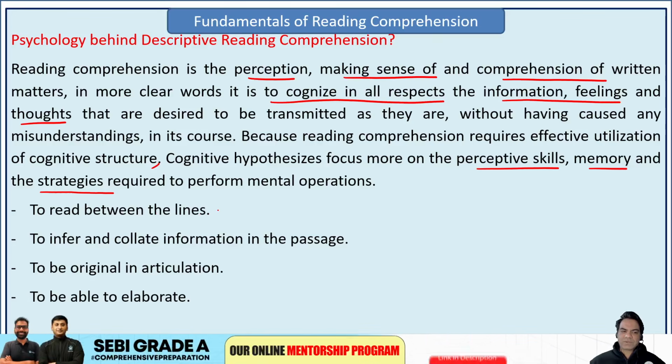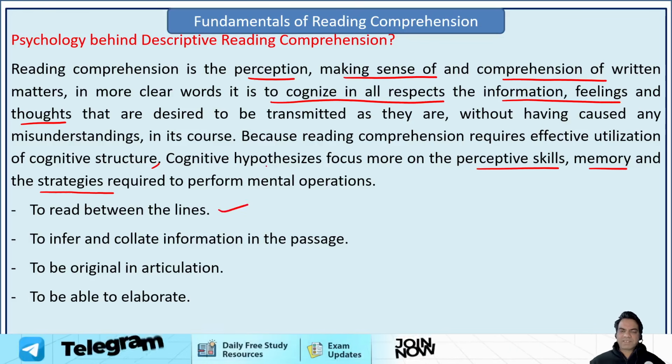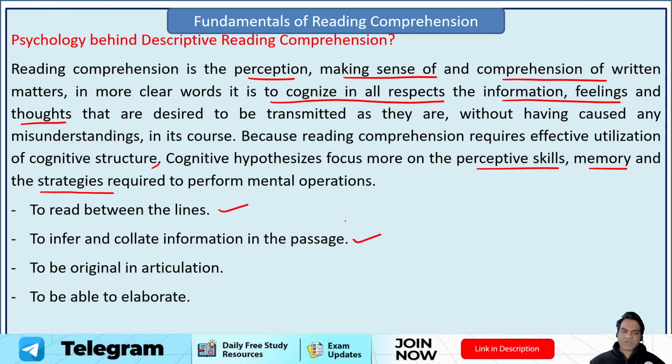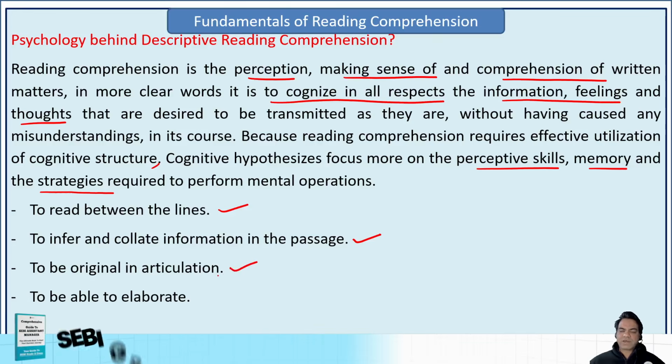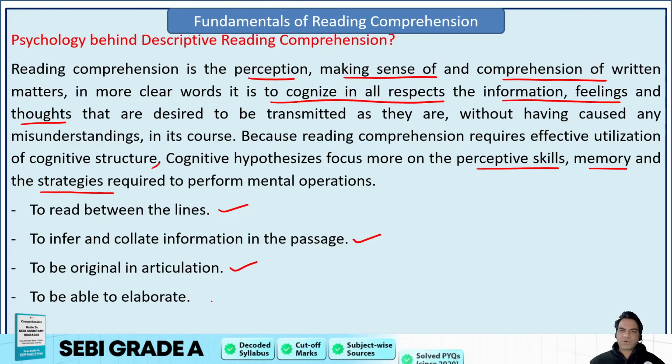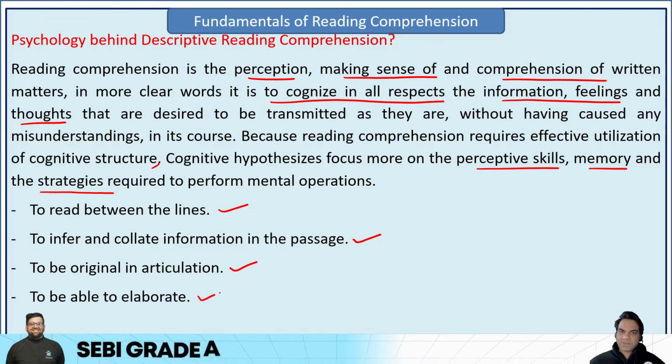So what do you need to understand? To read between the lines, to understand the passage well. What is the message conveyed by the author? To infer and collate information in the passage. Whatever information is given in the passage, you should be able to infer it and collate it and put it together to present your answer. To be original in your articulation, guys, you have to present the answer in an elaborative manner. So you have to use your own language. You can't copy and paste sentences from the passage, and you should be able to elaborate.